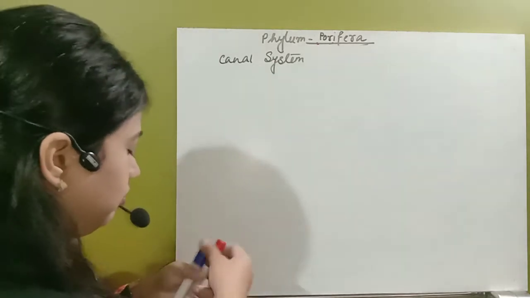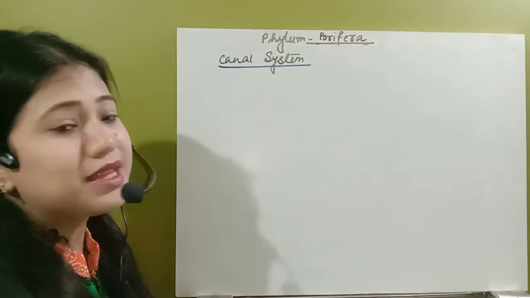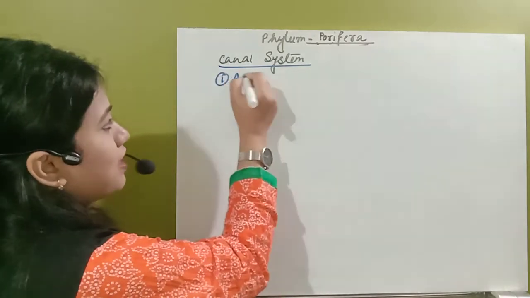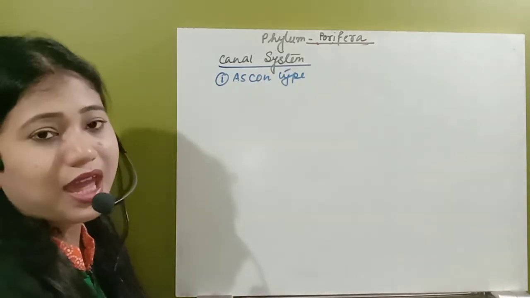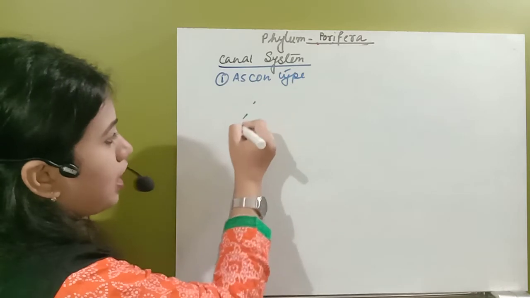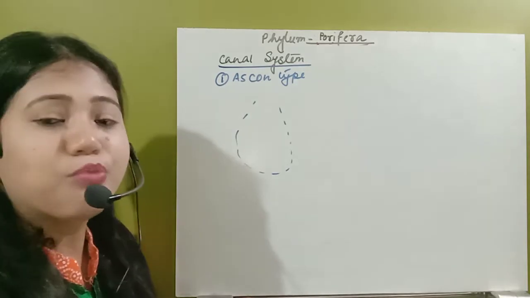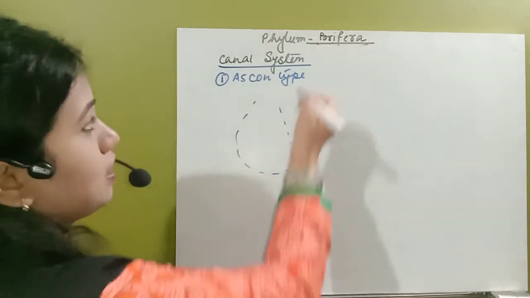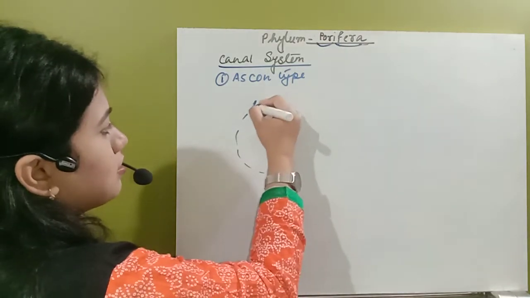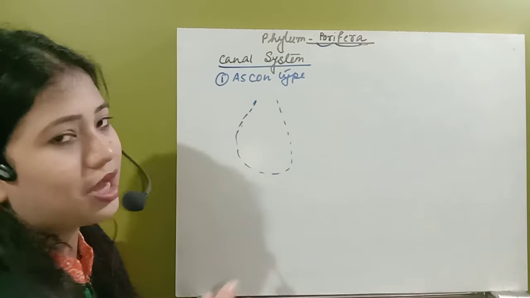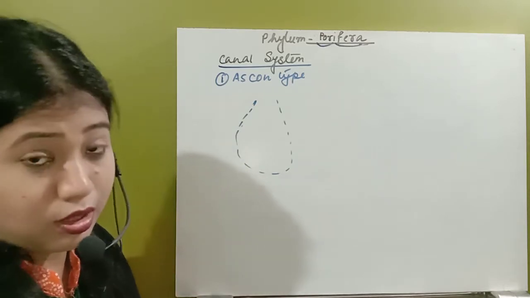Just see how many types of canal system can be seen. The simplest type of canal system is known as the Ascon type of canal system. Let's see what the Ascon type is. I told you already that this is a porous organism, porous animals. That's why this organism is known as Porifera. This organism is going to have a number of pores, which are developed due to the porocytes.